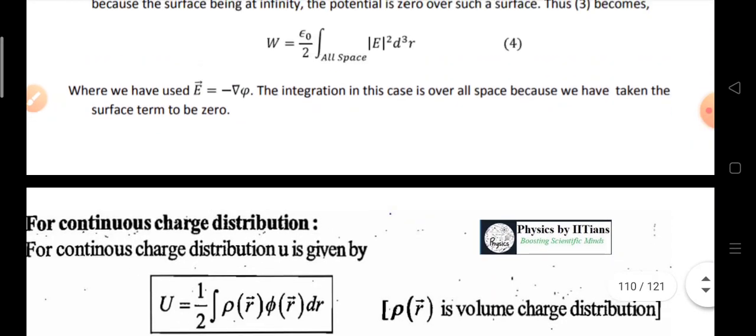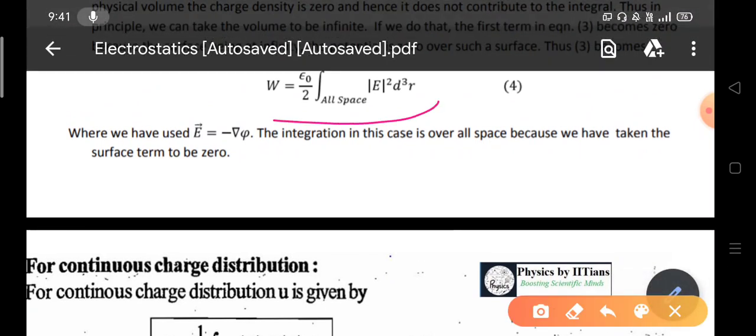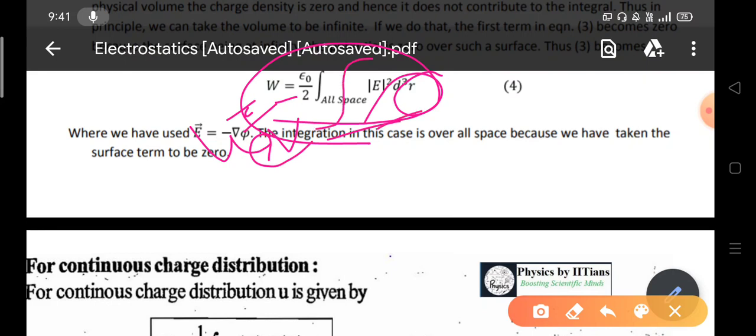Now if this is the electrostatic potential energy, and you want the energy density, you have to divide it by the volume. So W by V, the electrostatic potential energy density, that is u, will become 1 by 2 epsilon naught E square, because integration over dq bar will become the volume of the system.